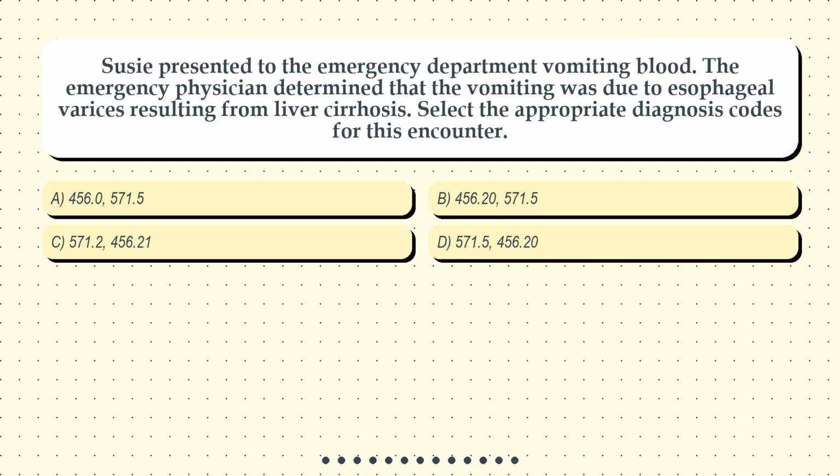Question 9. Susie presented to the emergency department vomiting blood. The emergency physician determined that the vomiting was due to esophageal varices resulting from liver cirrhosis. Select the appropriate diagnosis codes for this encounter. Option A. 456.0, 571.5. Option B. 456.20, 571.5. Option C. 571.2, 456.21. Option D. 571.5, 456.20.